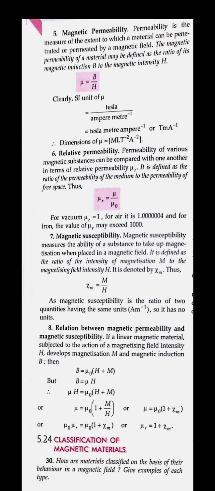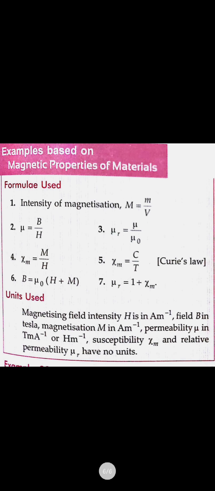So these were the relations and formulas which we have used, including magnetic induction. In the next class we will be seeing the classification of magnetic materials, that is paramagnetic, diamagnetic, and how they originate and what their uses are.